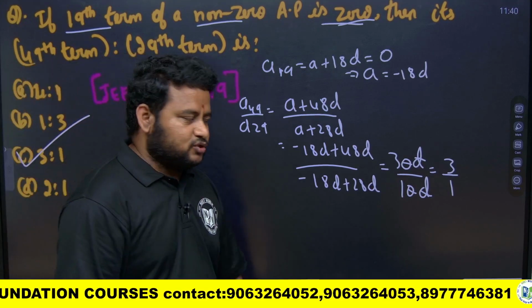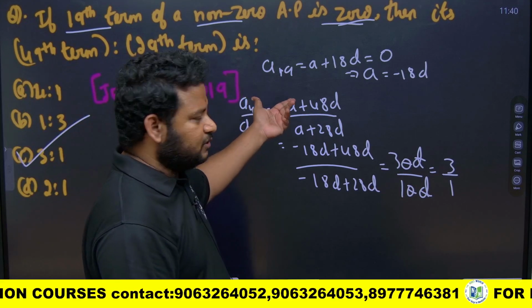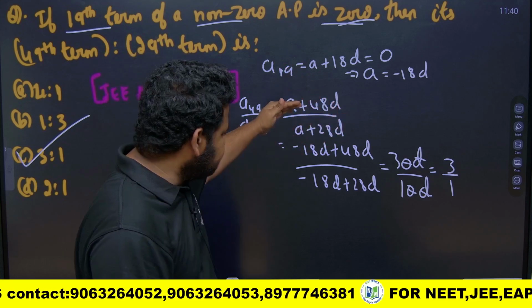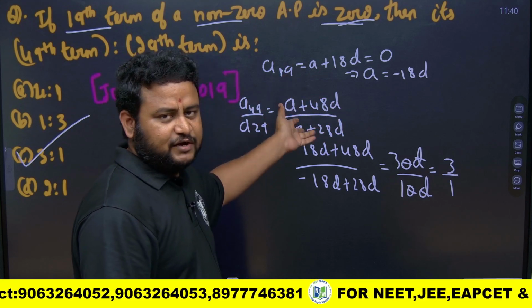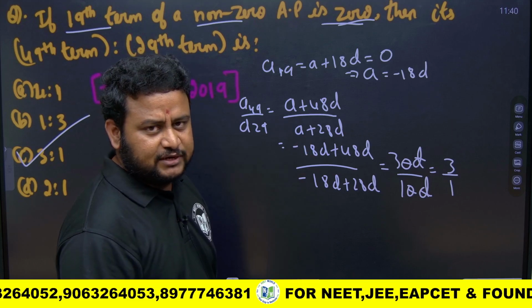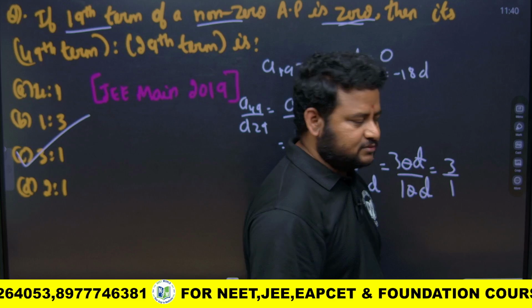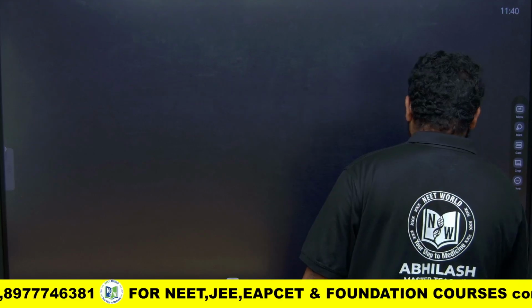Okay, got it. So we first found out A19 is nothing but equal to A plus 18D, that we equated to 0. We got A is equal to minus 18D, then we substituted in the given equation which we have to find. Then we got the ratio of A49 to A28 term as 3 is to 1. That's it. Okay, is it clear friends? Okay, let's move to the next one.